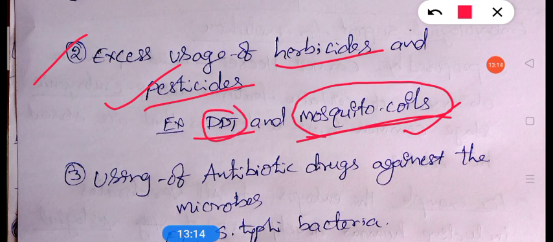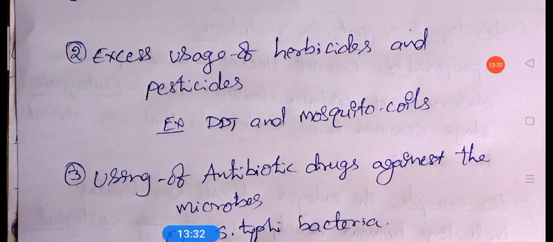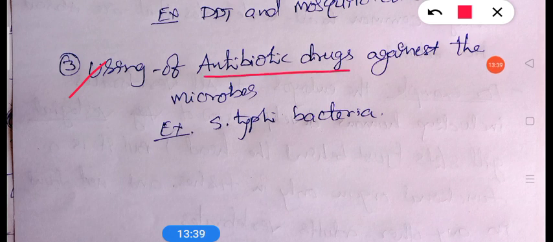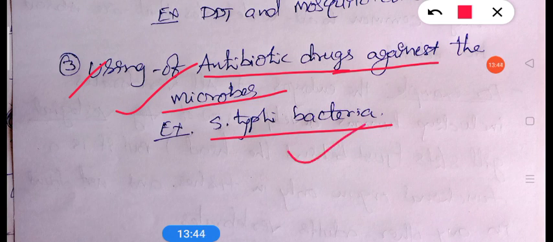Same thing with the chemical DDT. Once upon a time DDT was used for killing insects and pests. After that, DDT stopped working because insects and pests developed resistance against it. No use, so all over the world DDT is banned. Next, the third example is using antibiotic drugs against microbes. The example is Salmonella typhi bacteria. Nowadays some children get typhoid disease every year.